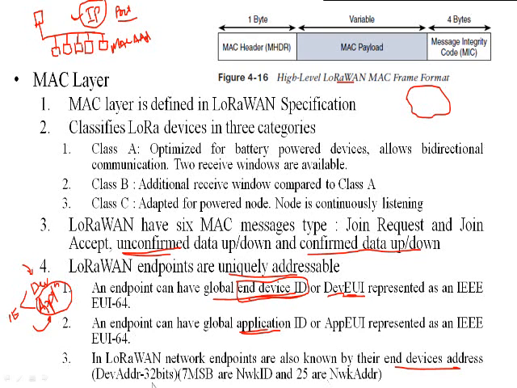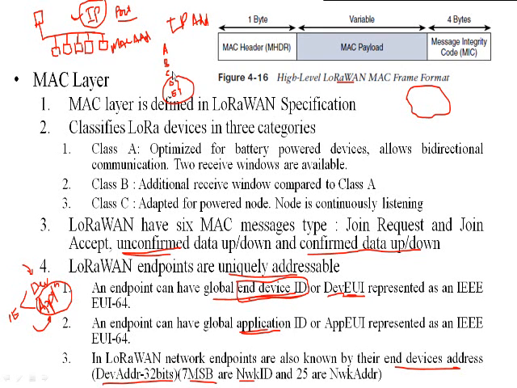So these device addresses are 32 bits, out of which the 7 most significant bits represent the network ID. Likewise, if you compare this with IP addresses, we have different IP address classes: class A, class B, class C, class D, as well as class E. Out of these, D is for special purposes and E is for future use, but they are not utilized nowadays.